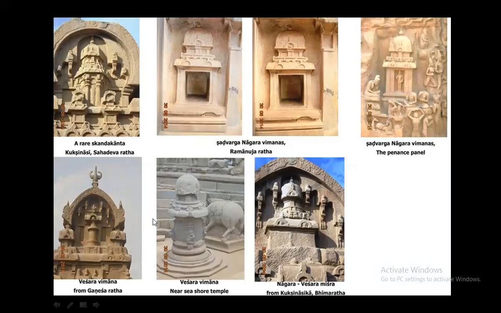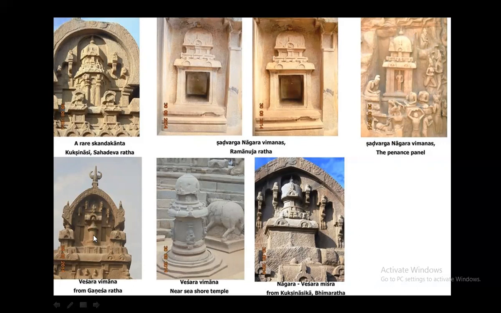So as of now, we have seen Ekatala Vimanas alone. Inside the Kukshinasika of Sahadeva Ratha, you have the Skanda Kanta Vimana. The Shadvarga Nagara Vimanas are there on both sides of Ramanuja Mantapa, which we have already seen. Then the Shadvarga Nagara Vimana just now we saw in Ganga Avatarana.